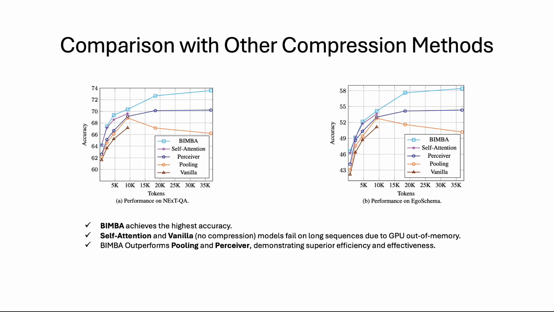We compare BIMBA with 4 compression strategies: vanilla or no compression, pooling, perceiver, and self-attention based compression. Here we show the accuracy as a function of the number of input tokens for the NextQA and EgoSchema datasets. BIMBA achieves the highest accuracy for all settings. Self-attention and the vanilla model fail on long sequences due to GPU out of memory. Finally, BIMBA outperforms pooling and perceiver in all settings, demonstrating superior effectiveness.